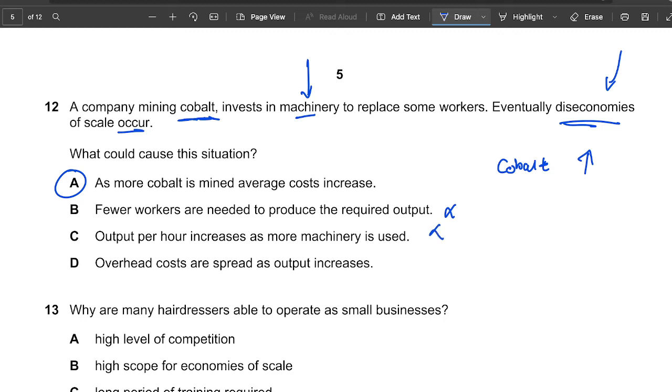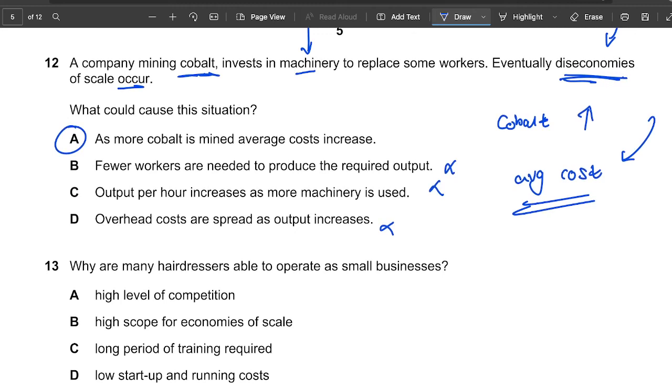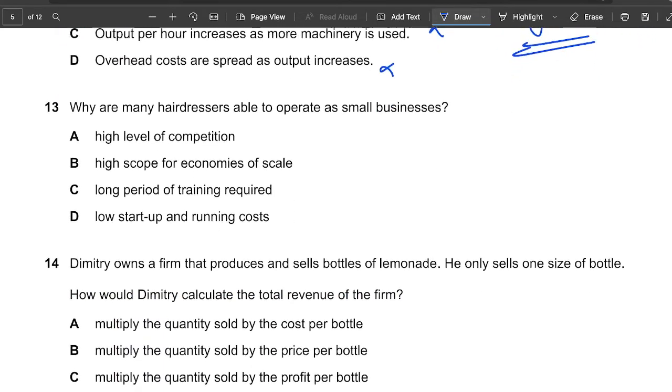Overhead costs are, remember, whenever we talk about diseconomies of scale or economies of scale in general, we talk about average costs. Anytime we talk about economies of scale, we look at average costs. Okay, so overhead costs, even that one. Even in the definition, we talk about average cost. Okay, we move on to the next question.